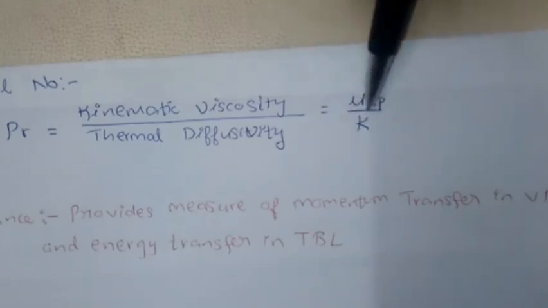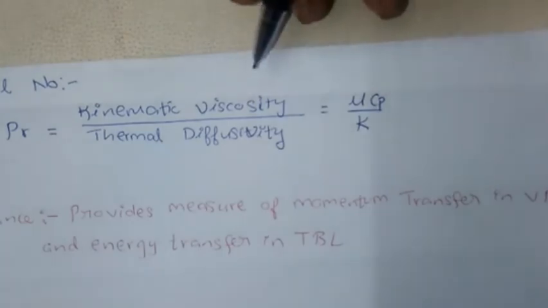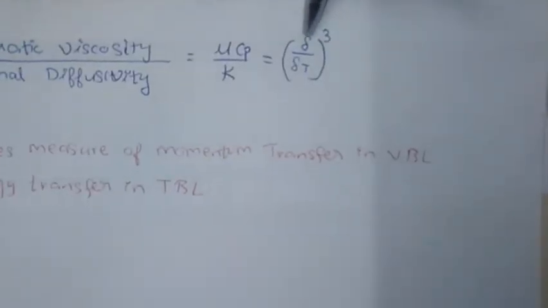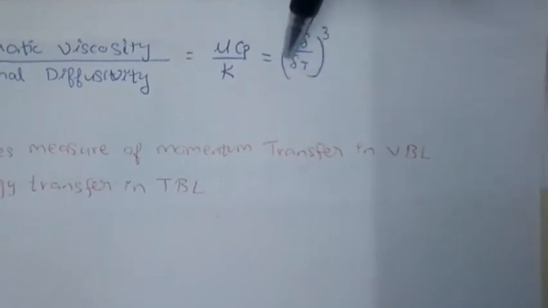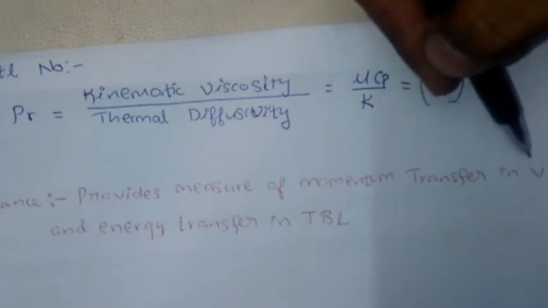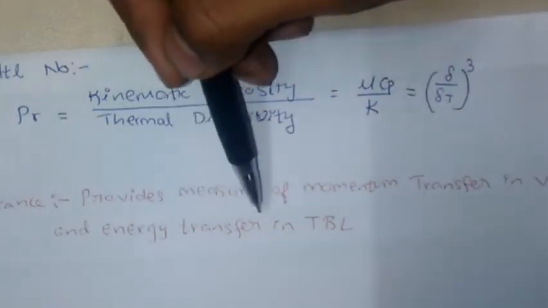Also it is the ratio of delta upon delta T, where delta is the velocity boundary layer thickness and delta T is the thermal boundary layer thickness, to the whole power 1/3. Its significance is that it provides the measure of momentum transfer in the velocity boundary layer and energy transfer in the thermal boundary layer.